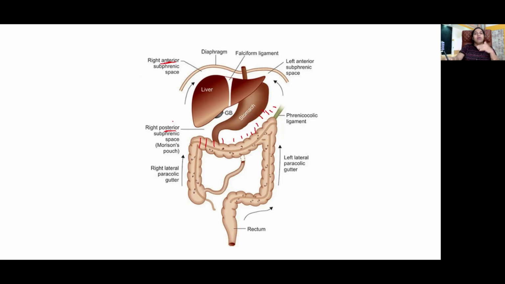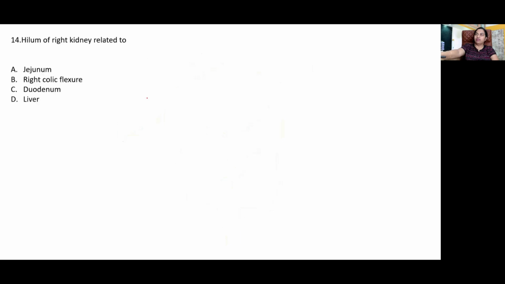Okay, so the right subhepatic space is called the hepatorenal pouch of Morrison, which is bounded anteriorly by the inferior surface of the liver, posteriorly by the anterior surface of the right kidney and the right suprarenal, above limited by the inferior layer of the coronary ligament. Below, it is open into the right paracolic gutter. And this hepatorenal pouch of Morrison is the most dependent part of the peritoneal cavity where fluid accumulates, so that is where you put a drain.